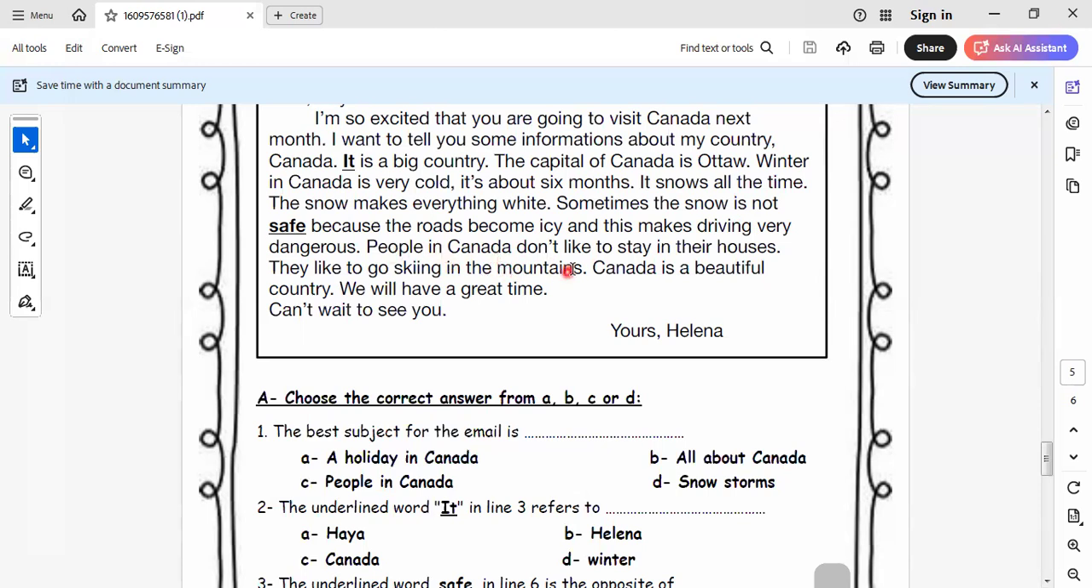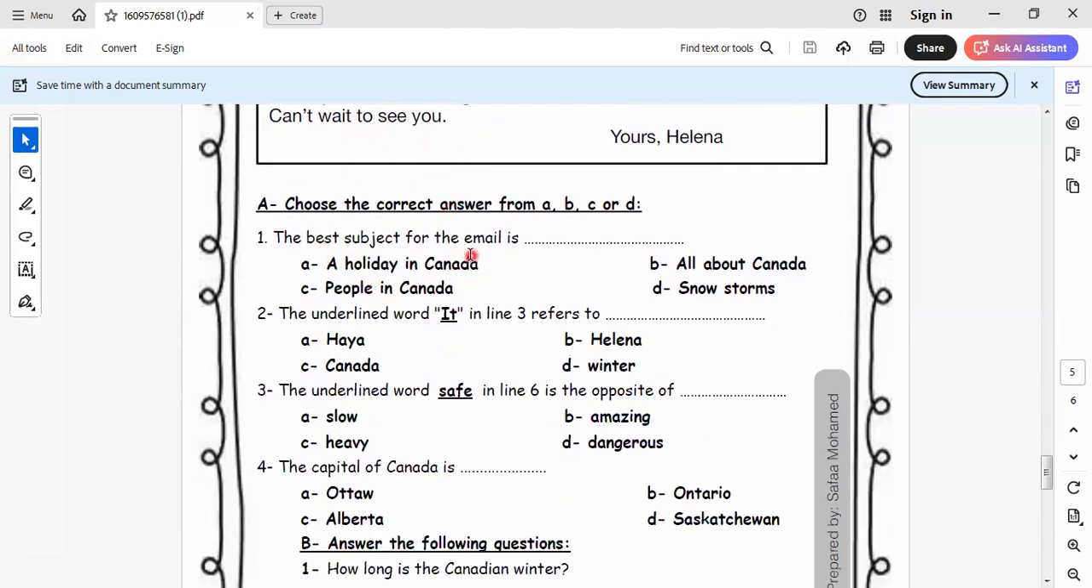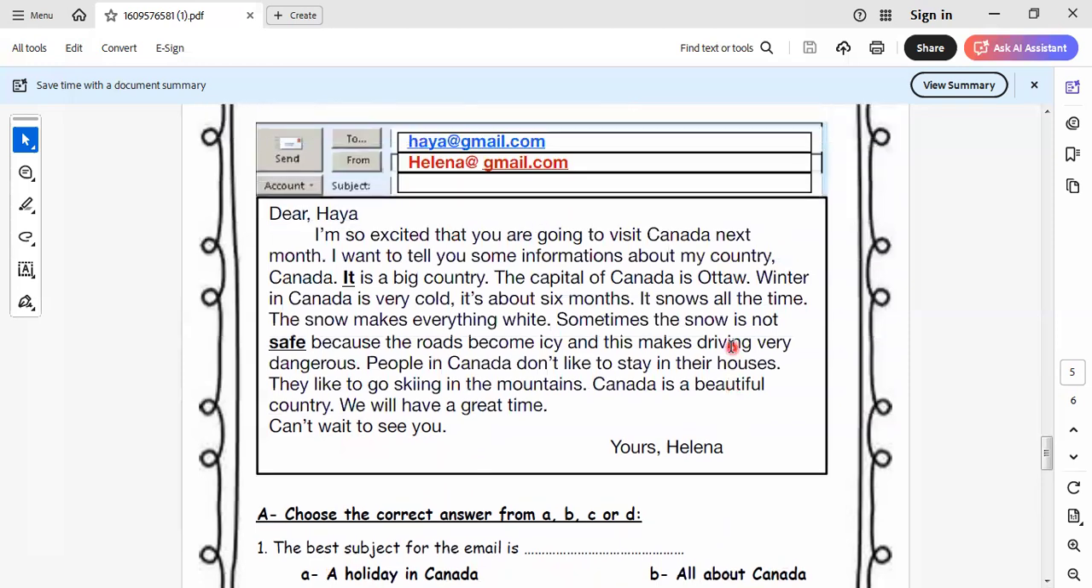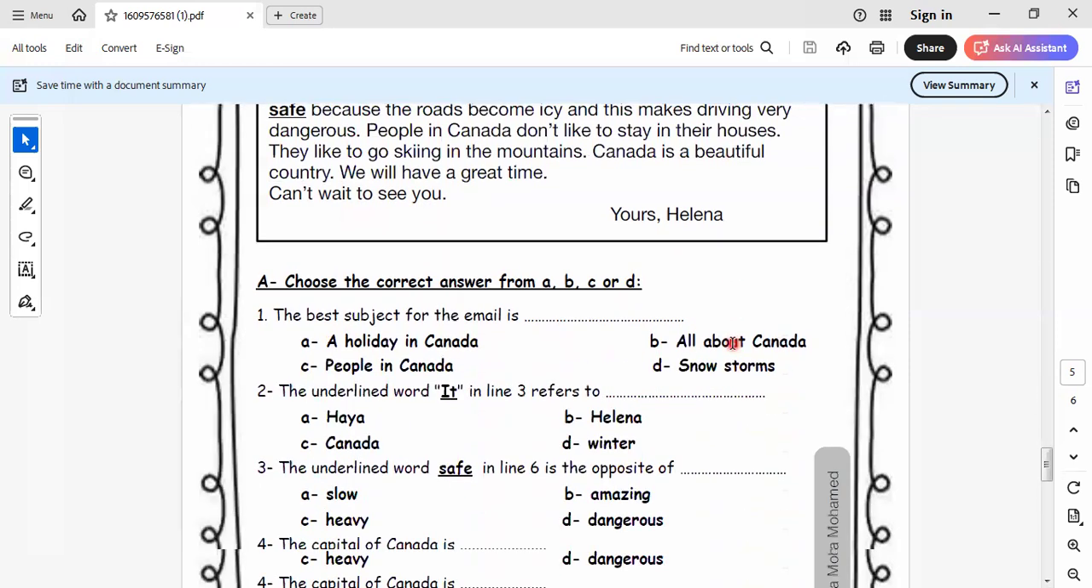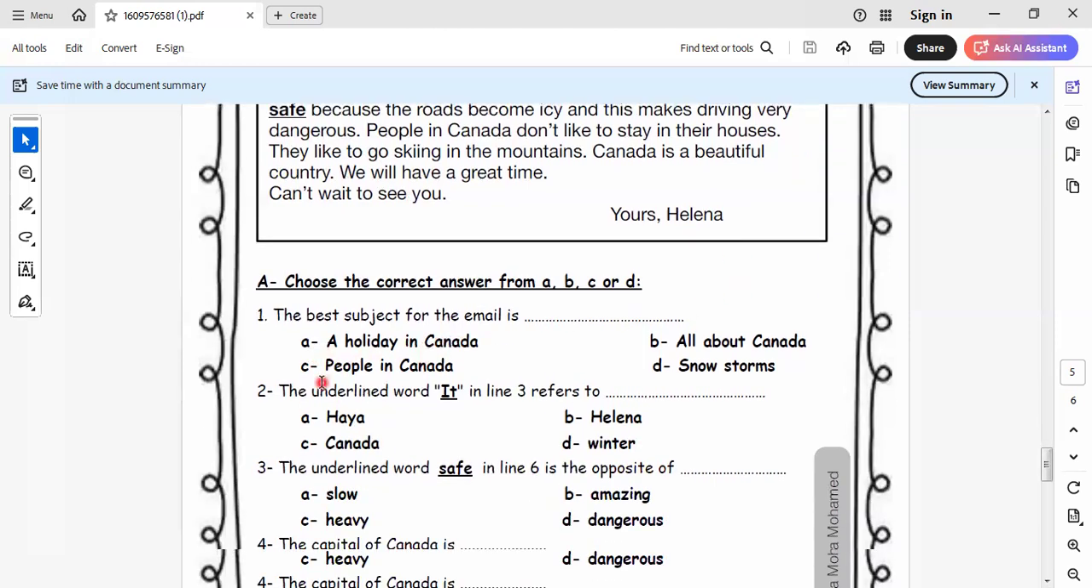"People in Canada don't like to stay in their houses. They like to go skiing in the mountains. Canada is a beautiful country. We will have a great time. Can't wait to see you. Yours, Helena." The best subject for this mail will be: a holiday in Canada. Number 8, here we say a holiday in Canada.